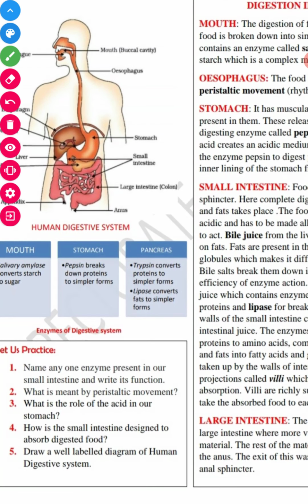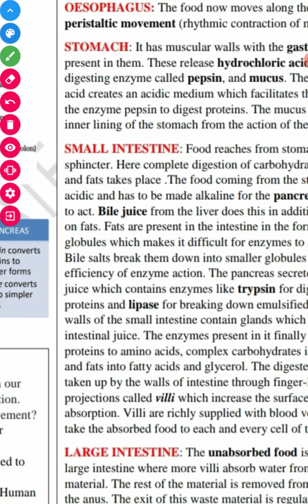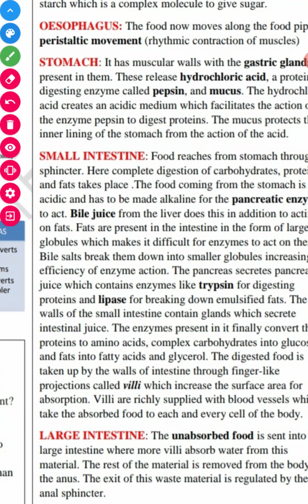Let's do your practice exercise. We have the first question: name one enzyme present in our body. It is very simple. You can write it from here also. I'll show you. Any one of these you can write. It's not mandatory to write only this and that. Any one. Bile juices,